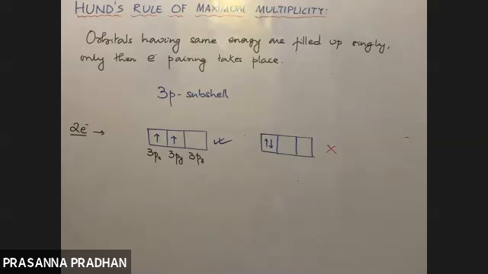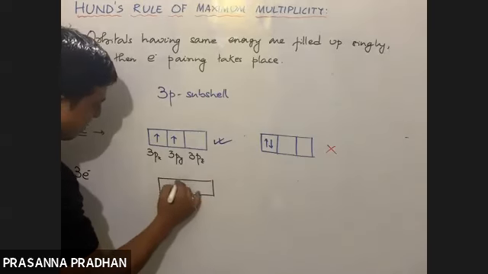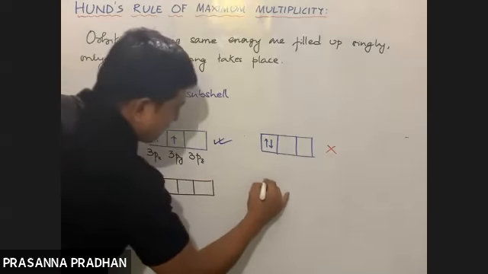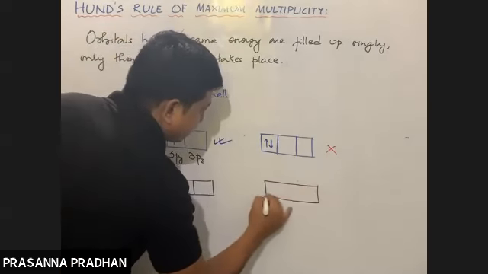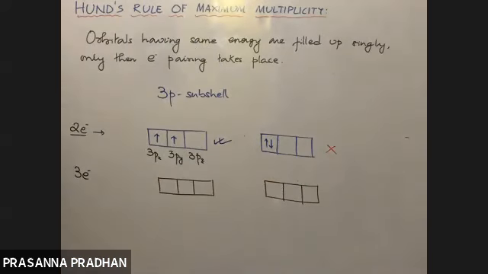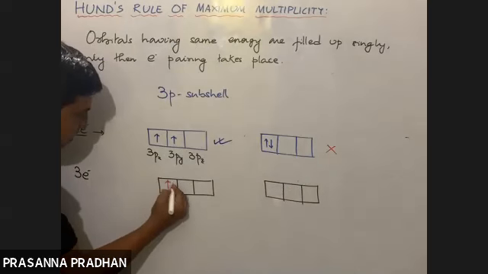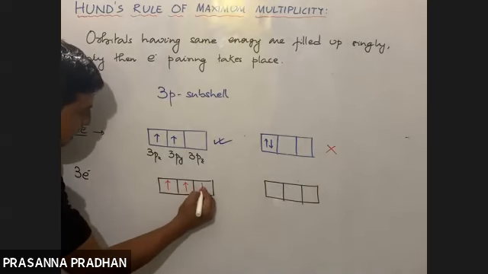Fine. Now, if I am to fill up 3 electrons, how will I fill up the 3 electrons? According to this principle, the 3 electrons will have to occupy the orbital singly like this.